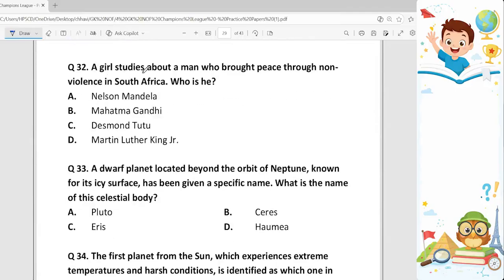32. A girl studies about a man who brought peace through non-violence in South Africa. Who is he? Non-violence. Option B. Mahatma Gandhi was the person who brought peace through non-violence in South Africa.